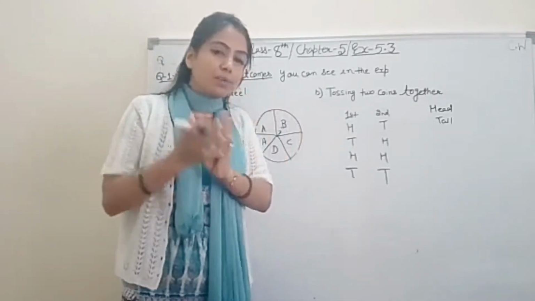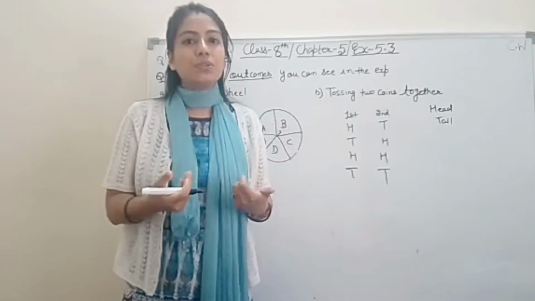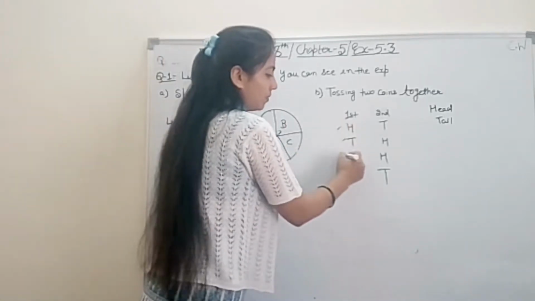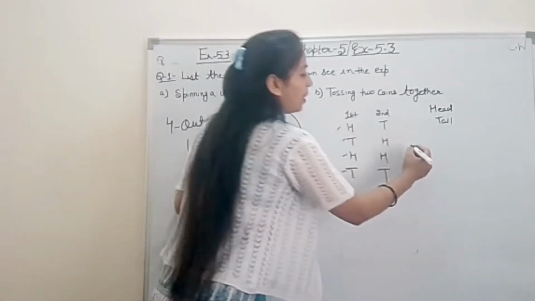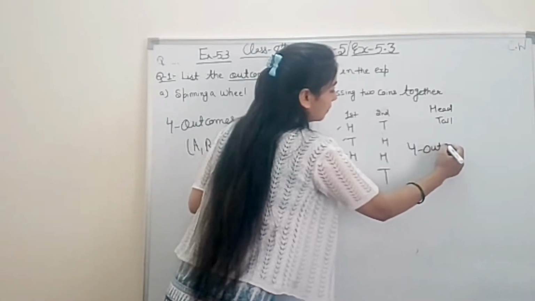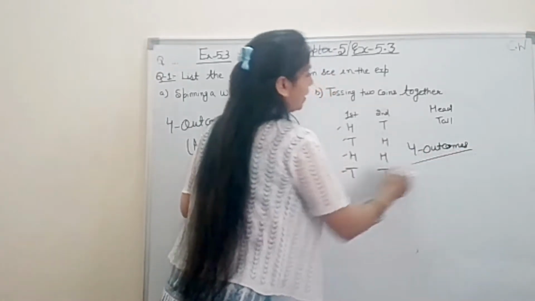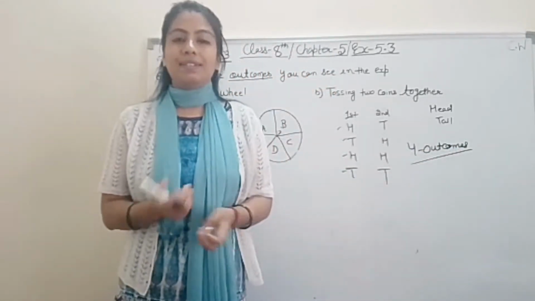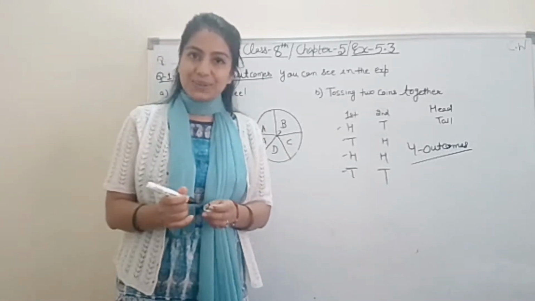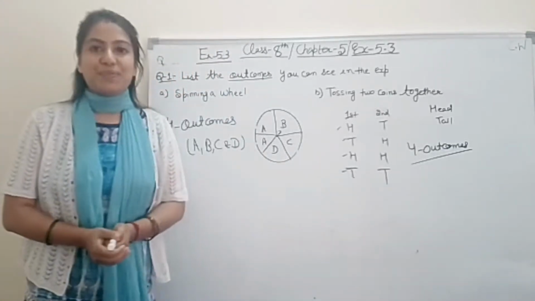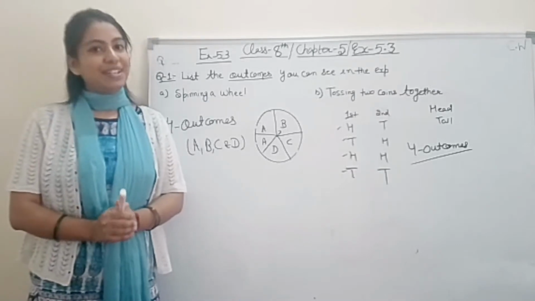So what are the outcomes when we are tossing 2 coins together? 1, 2, 3, 4. So 4 outcomes will be there after tossing 2 coins together. That's it, students. So this is all about our question number 1. Now coming to our question number 2.